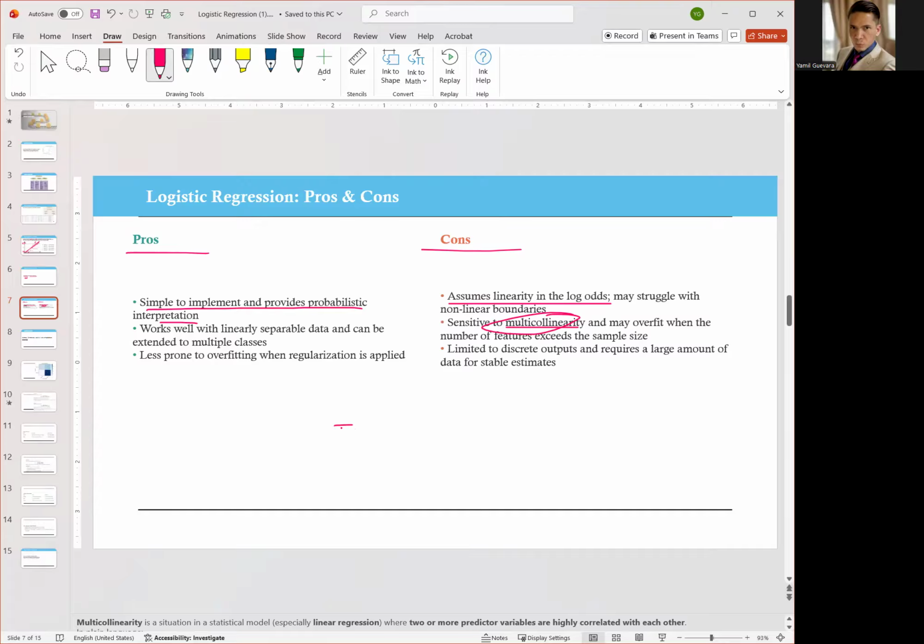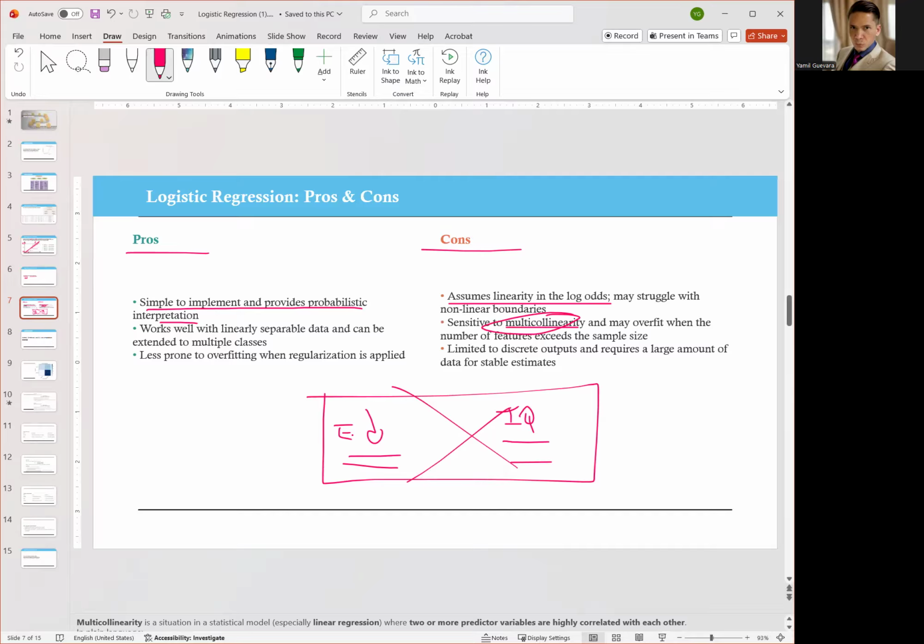Let me give you an example: education and IQ. These two are measuring the same thing, because people with high IQ are going to have a higher education, and people with higher education are going to have high IQ. Is that true all the time? No, but most of the time that's true, meaning that these two are proxies of each other, and you don't want that. If you are building a machine learning model that has education and IQ, you're going to have to decide which feature you're going to keep. Are you going to keep education or IQ? But you're not going to keep both.